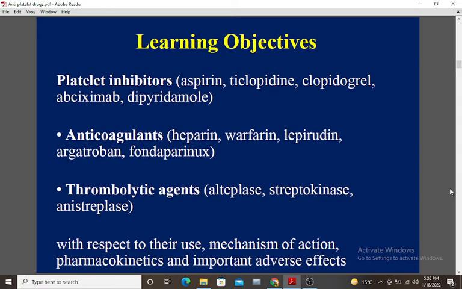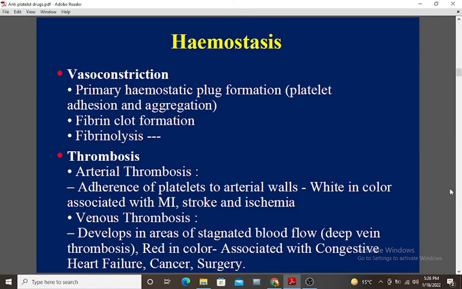Our learning objectives are: platelet inhibitors, aspirin, ticlopidine, clopidogrel, abciximab, dipyridamole; anticoagulants, heparin, warfarin, lepirudin, argatroban, fondaparinux; thrombolytic agents, alteplase, streptokinase, anistreplase. With respect to their use, mechanism of action, pharmacokinetics and important adverse effects.